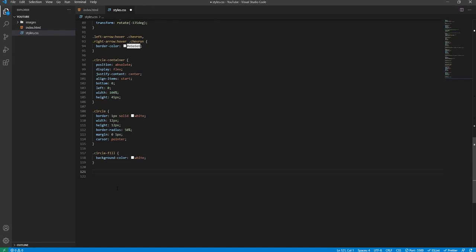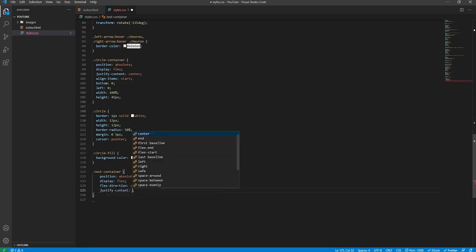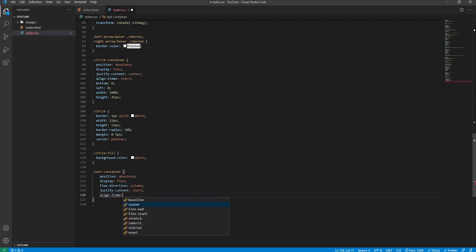We'll need to style these things. So we'll scroll down. The text container position will be absolute. Display will be flex. Flex direction will be column because we want the flex to act like a column and not a row. And we'll say its justify content will be start. So align the items at the start of the column, but align the items in the middle of the column.